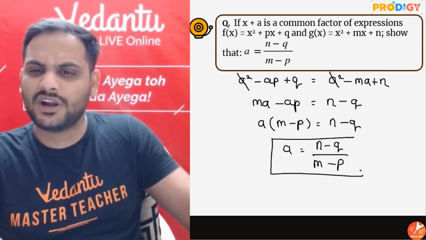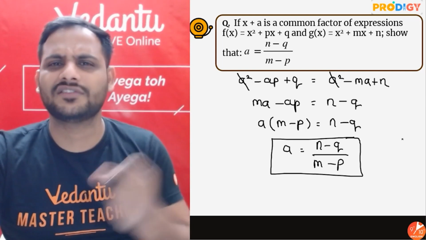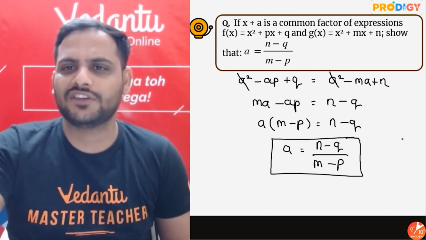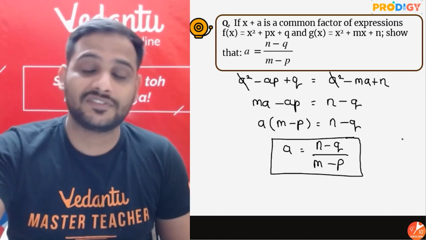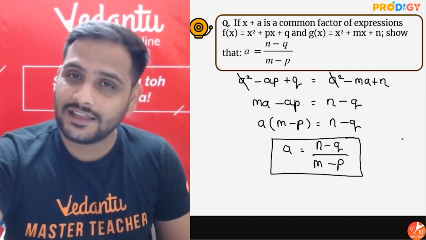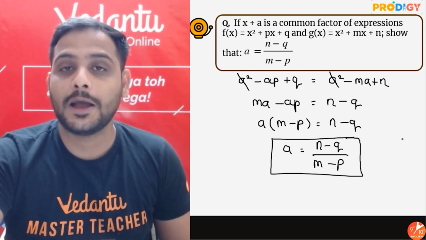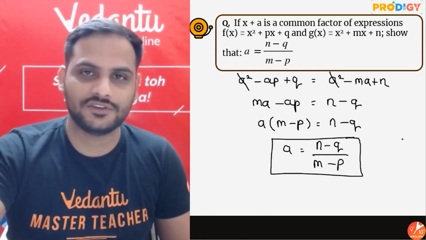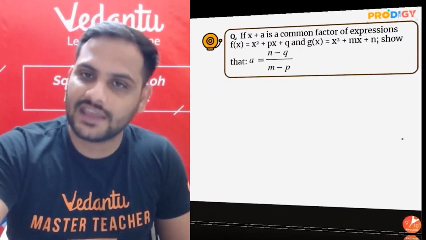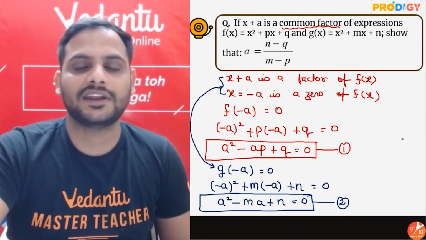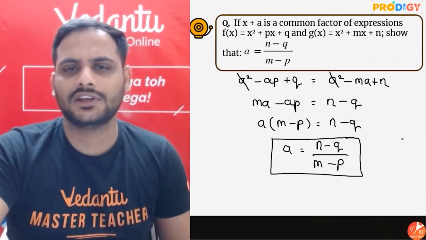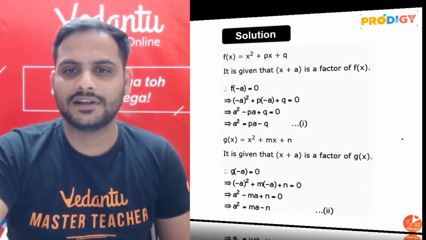So whenever, beta, whatever information is given in your question, just try to utilize that information, you will reach your answer. Here I got to know x plus a is a common factor. So if x plus a is a factor, x equal to minus a will be a 0 of both f of x as well as g of x. So make f of minus a equal to 0 and g of minus a equal to 0. Then after that, just making the equations equal, you got your answer. Alright, beta, okay? Next question.